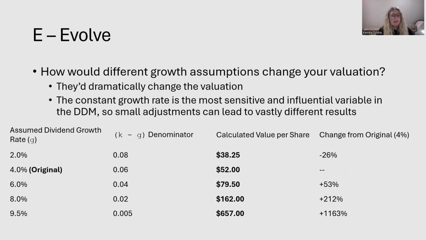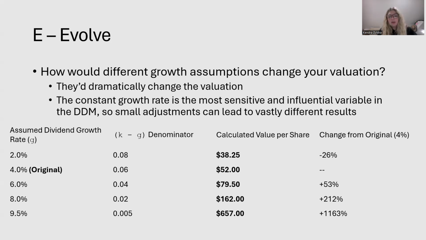On the left-hand side here, we can see the assumed dividend growth rate. 4% is our original, and we just tested a few other numbers here: 2, 6, 8, and 9.5%. And then you can see how drastically different the value per share is based on the assumed dividend growth rate.